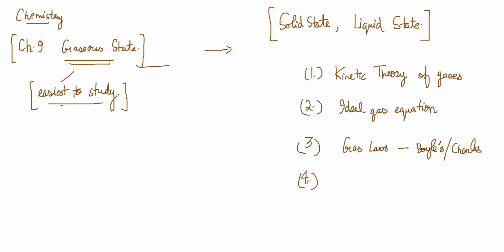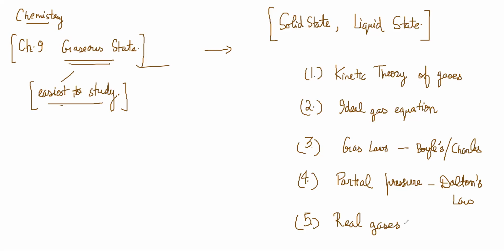Then the notion of partial pressures and Dalton's law. And finally, real gases. These are the major ideas, okay?